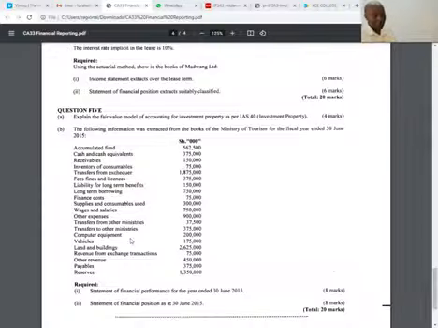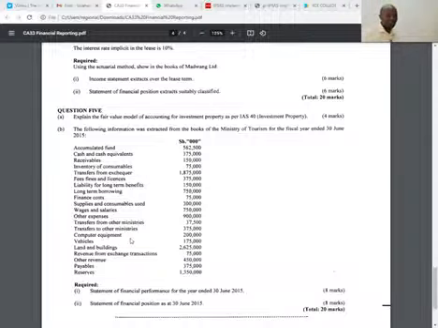Then we have revenue from exchange transactions. The other revenue, of course, that will go to where? That will go to the statement of financial performance, which is our income statement in the language of the private sector. Payables and reserves, those ones will go to where? Those ones will go straight away to the statement of financial position. So once you've been able to map out that one, then everything becomes very easy.